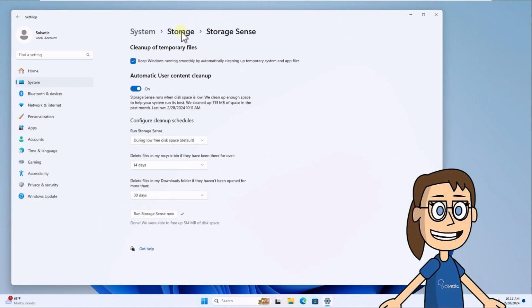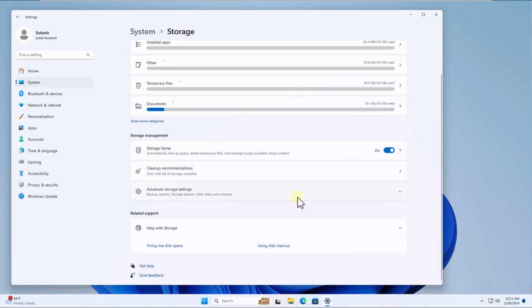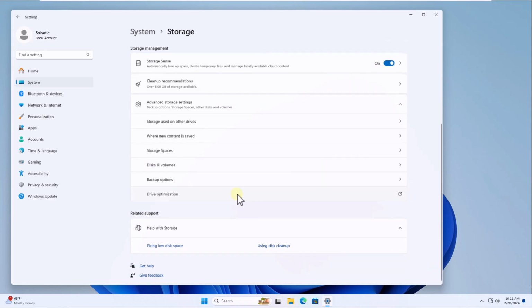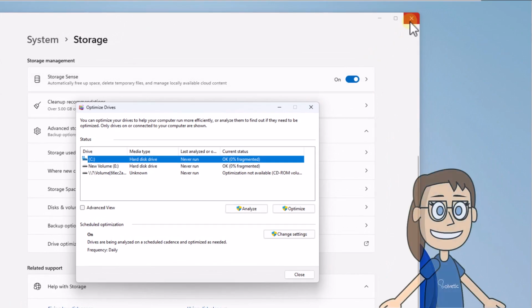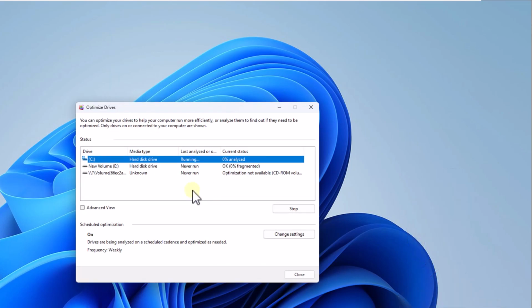After in storage, display the Advanced Storage Settings option and click on Drive Optimization. In the displayed window, select the drive and click Optimize. Here it is possible to wait for this process to take place.